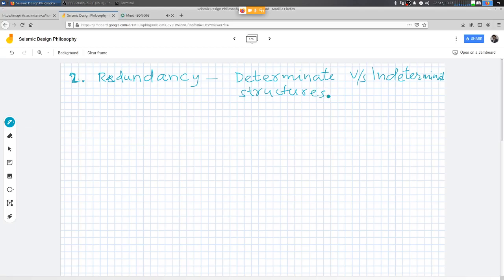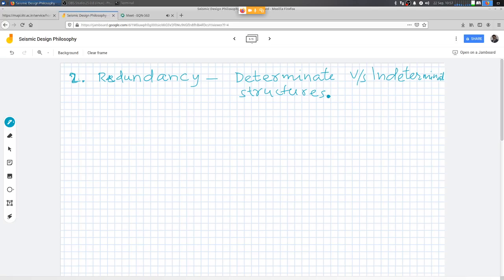What is the difference? So in an indeterminate structure, the number of equations is less than the number of unknowns, so we consider some as redundant. Right. So there is a redundancy, and when you have redundancy, then you have additional degrees of freedom or additional load paths, so to say.